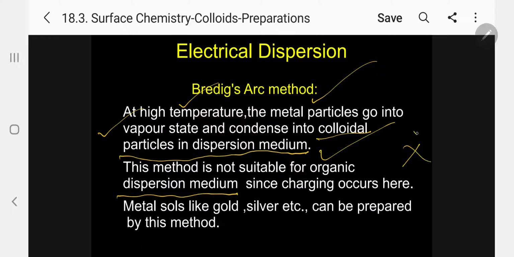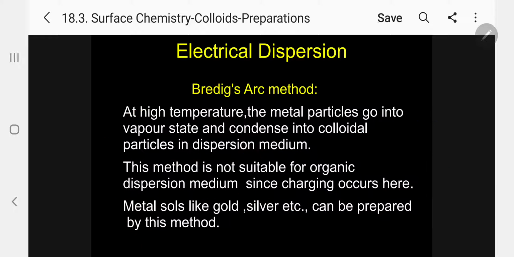Please note, only inorganic medium is possible, since charging occurs here. Metals like gold, silver, etc., can be prepared by this method. So two important things: the medium should not be organic medium, and only metals like gold, silver, etc., can be prepared by this method.